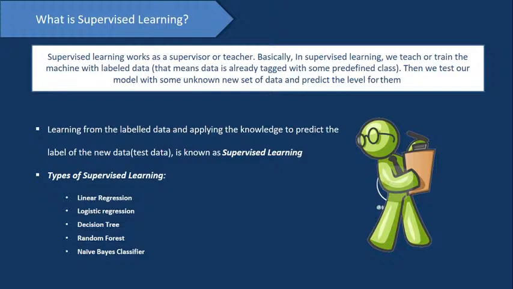And for linear regression we use continuous value data, and for logistic regression we use discrete value data. So these are the main algorithms we use when you have labeled data, right?